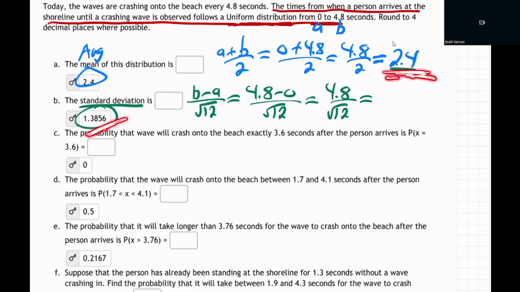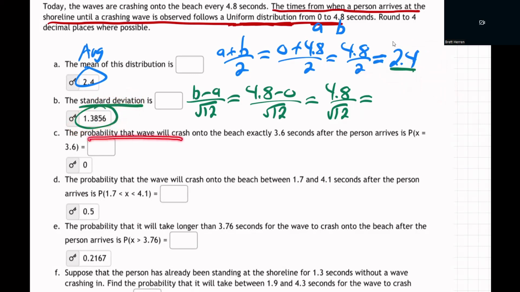They're going to be off of that by 1.38 seconds typically, more or less, longer or shorter wait time, right? The average person will wait 2.4 seconds, but not everybody's right on the average. Some are higher, some are lower. How far are they off of that? Typically, the average distance from the middle, that's standard deviation, is 1.38 seconds. So they might take 2.4 plus 1.38, or shorter by 1.38. All right, we got it.